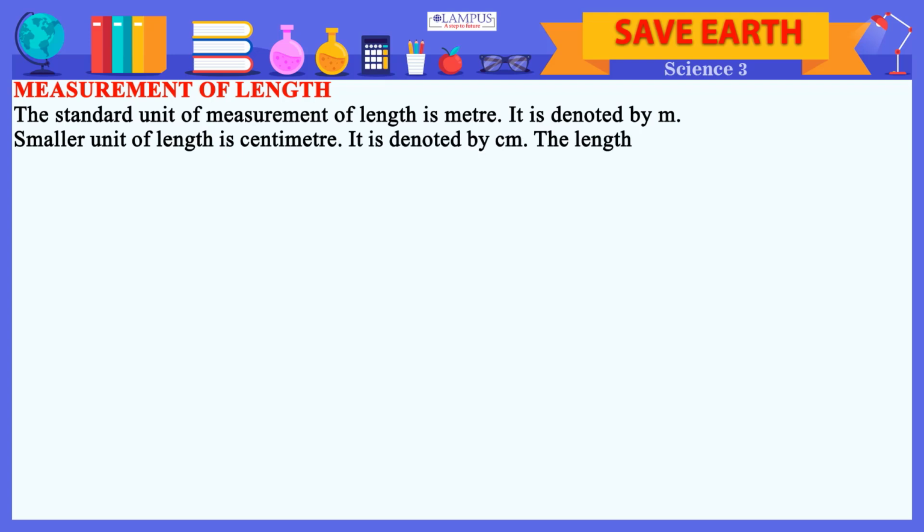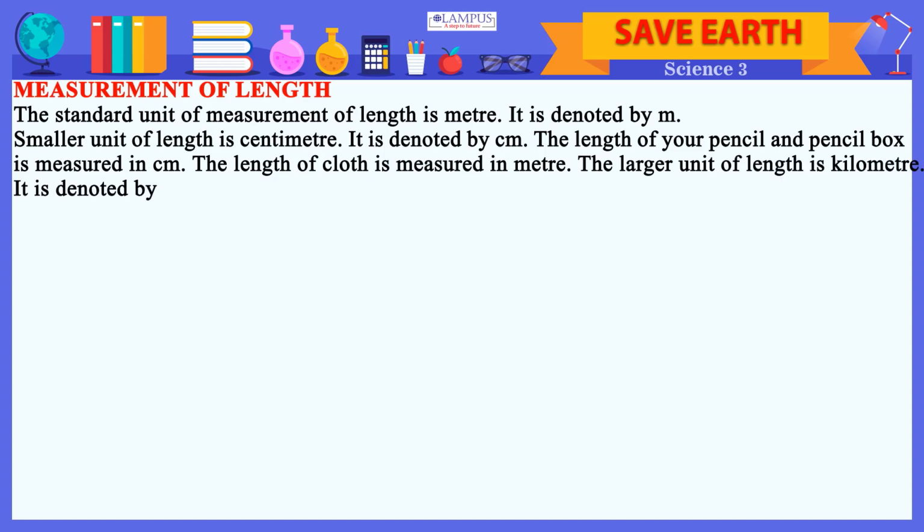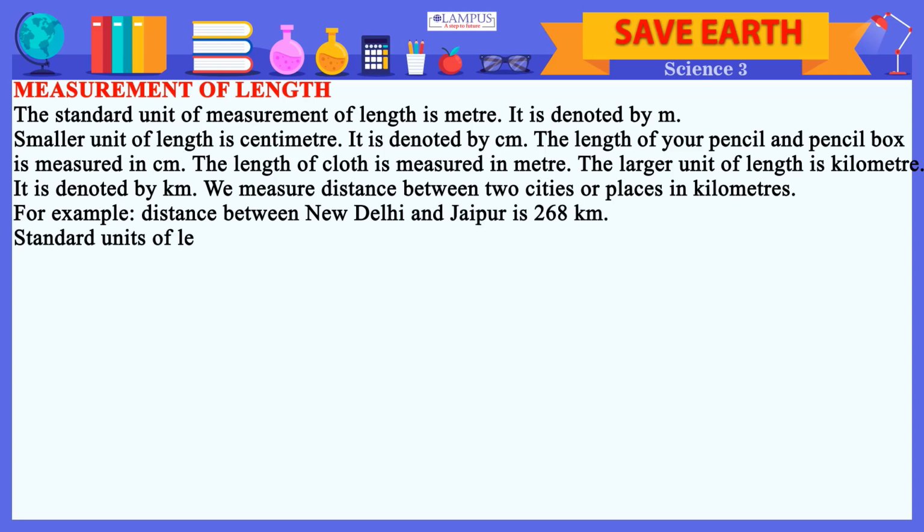The length of your pencil and pencil box is measured in centimeter. The length of cloth is measured in meter. The larger unit of length is kilometer. It is denoted by km. We measure distance between two cities or places in kilometers. For example, distance between New Delhi and Jaipur is 268 km. Standard units of length. 1 meter equals 100 centimeters. 1 kilometer equals 1000 meters.